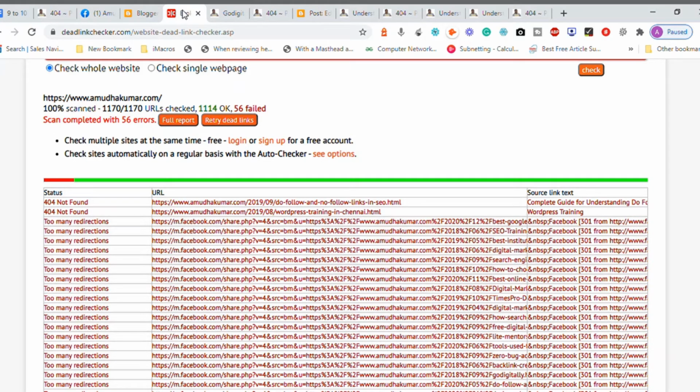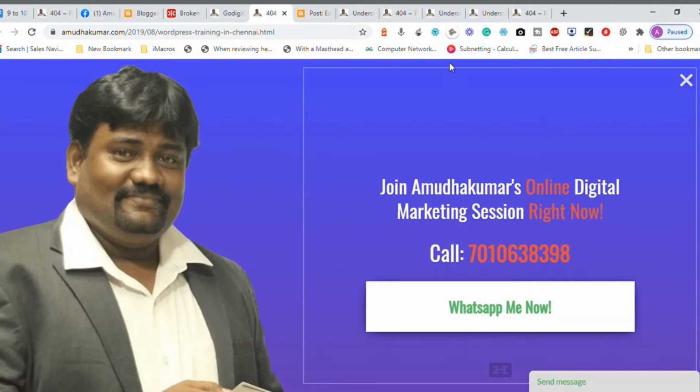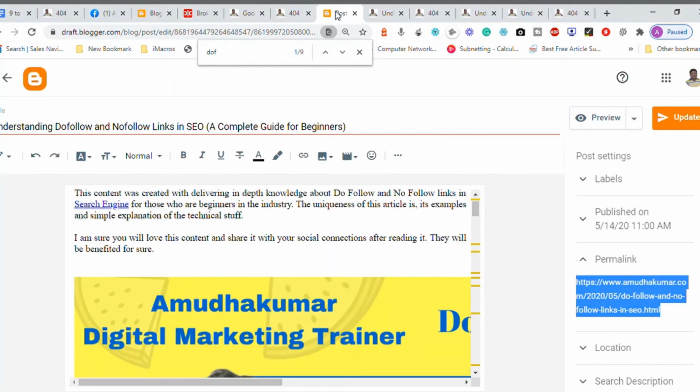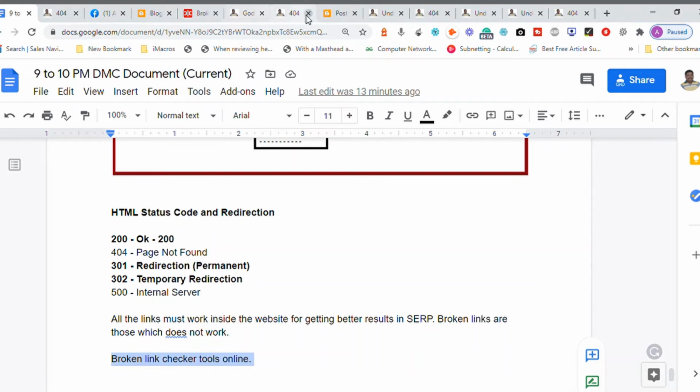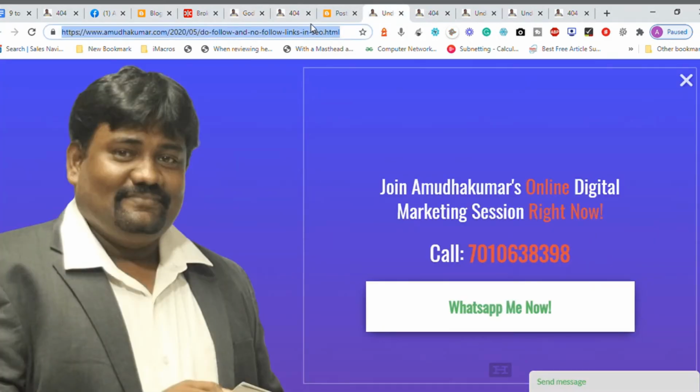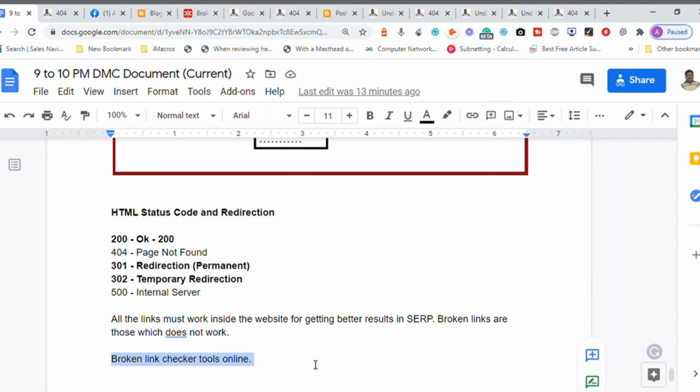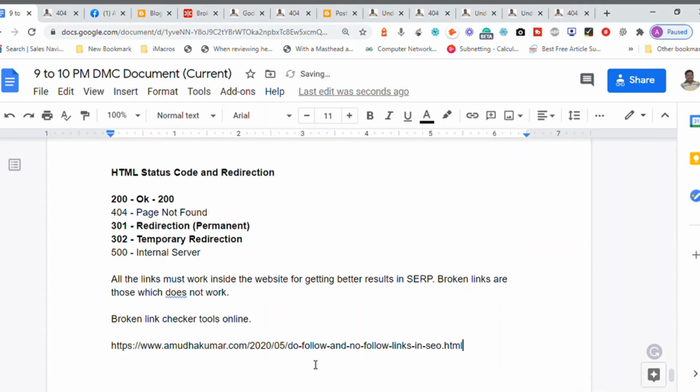Now, these are all the options to make sure that if there is a broken link, you can fix it. However, there are some situations where you will not have a working link. I'll be taking a couple of examples here. This is the link which is working for me, for example, the do follow or no follow link. So this is a working link, which means the status code for this URL is 200. You are getting the point. The status code for this URL is 200, which is a working link.